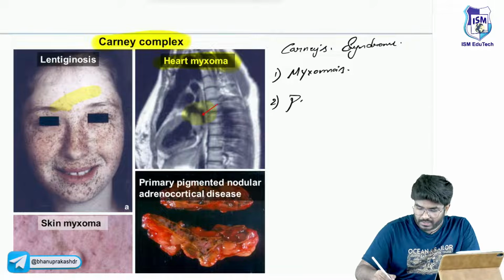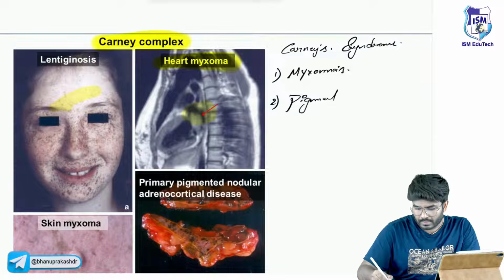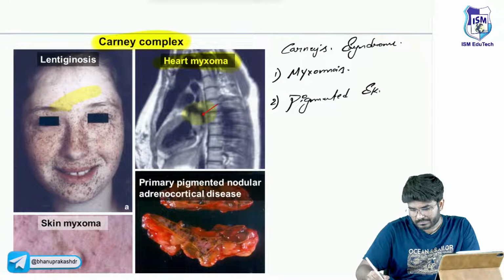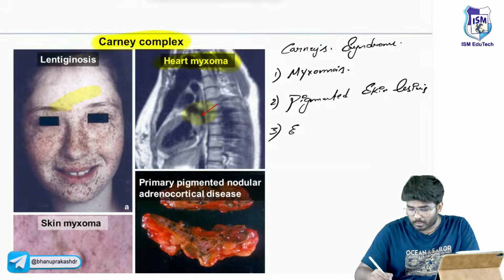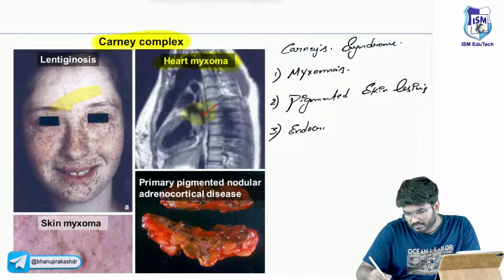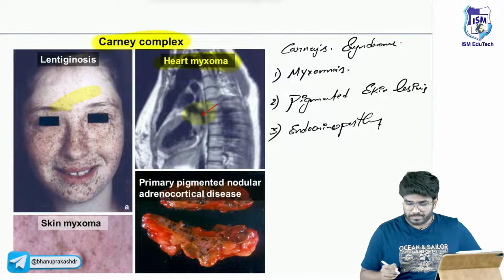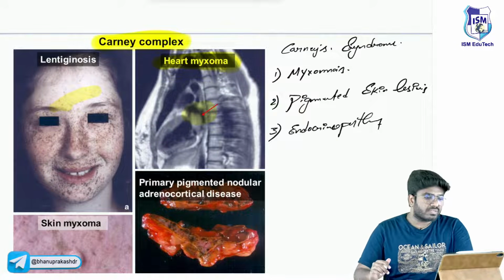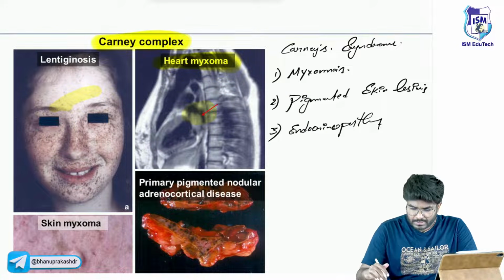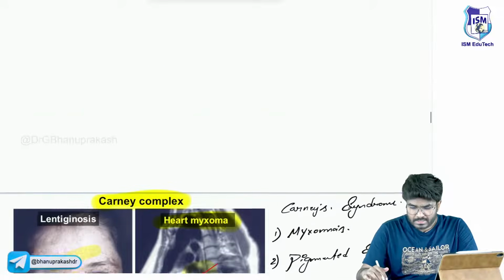Myxomas, pigmented skin lesions, as well as endocrinopathies. Okay, endocrine related problems can be seen. So these are some important points which I want you to know regarding the myxomas.